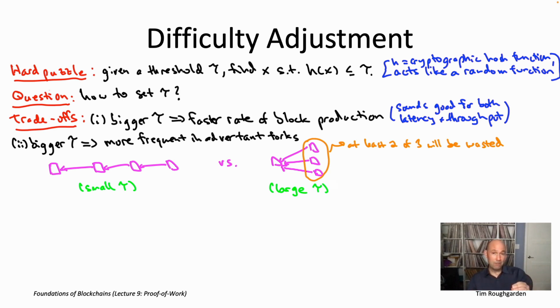And so here's what's been going on. We have this assumption A5, right, that we're in this instant communication model, that delta equals 0. We've had that all the way up to this point. So anytime an honest node knows anything, boom, automatically, as if by clairvoyance, all of the other honest nodes know as well. And so that means it really doesn't matter how big you take tau, right? It doesn't matter how fast blocks are being created. As long as they're at distinct moments in time, no matter how close together, because we've been assuming that delta equals 0, you never wind up with the picture on the right.